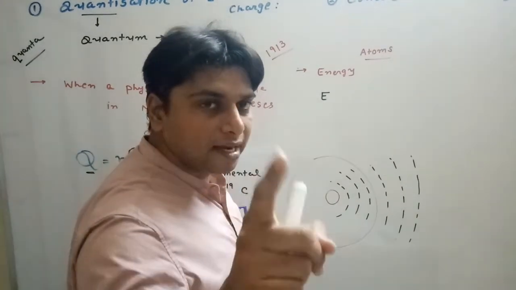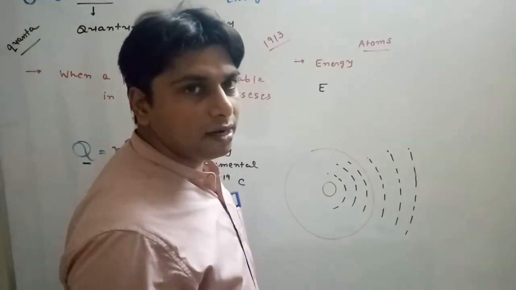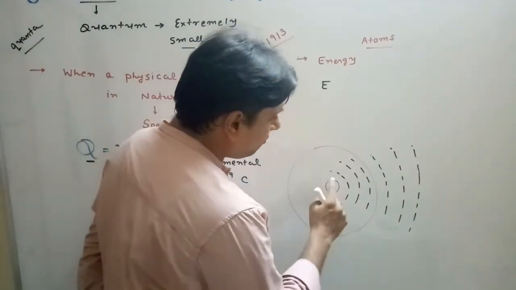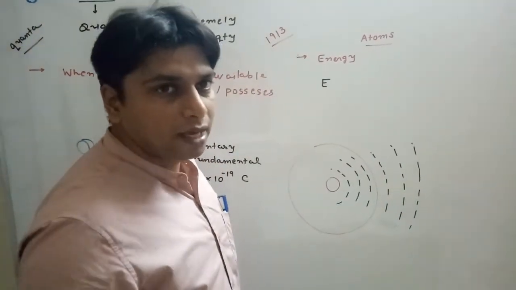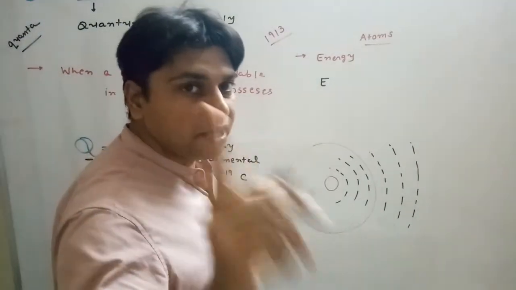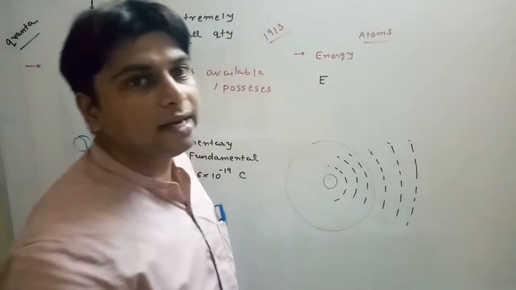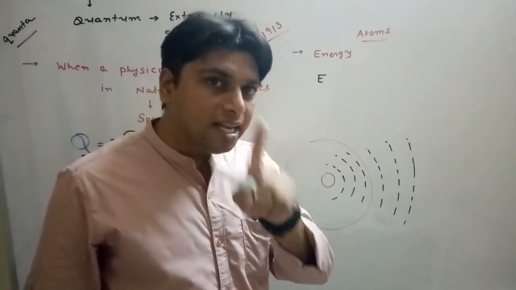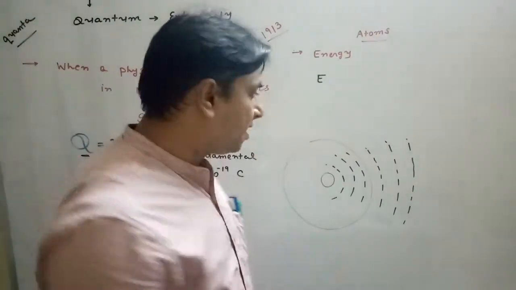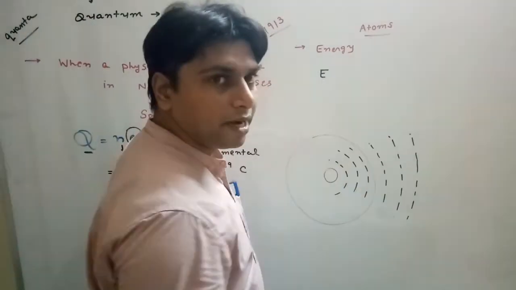Now scientists were trying to understand the structure of the atom, and they were also trying to understand how or where an electron can be present in these orbits. As per classical mechanics, theoretically an electron could have been present in any of these infinite orbits. But then it was Niels Bohr who suggested that the electron cannot randomly be present in any of the orbits.